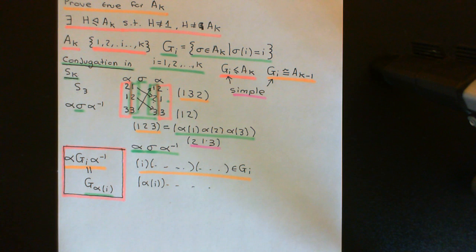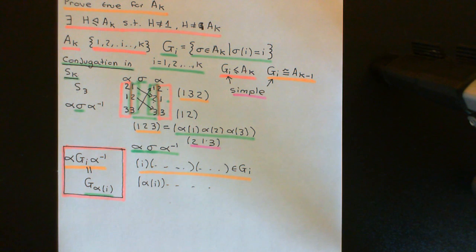Welcome back to this next video in which we are proving that the alternating group on the set of n elements is simple, that n is greater than or equal to 5. Okay, so we're now going to actually begin the proof. Remember we're doing a proof by induction. We know that the statement is true for n is equal to 5.